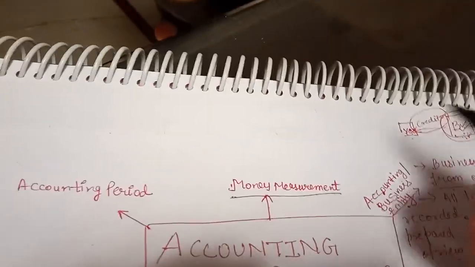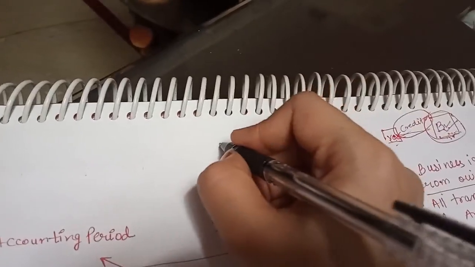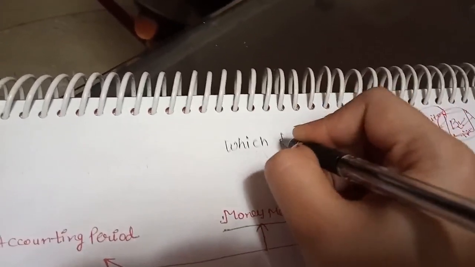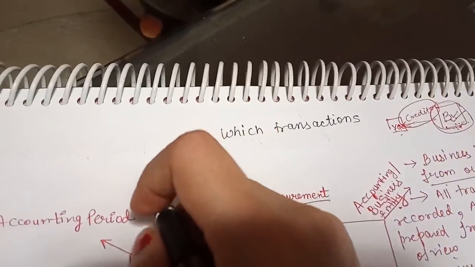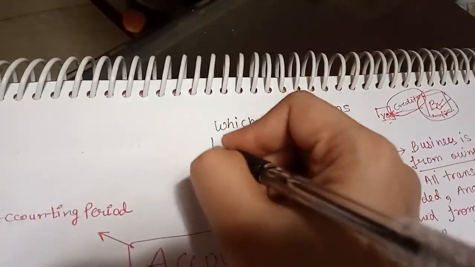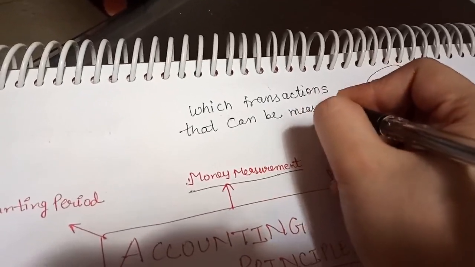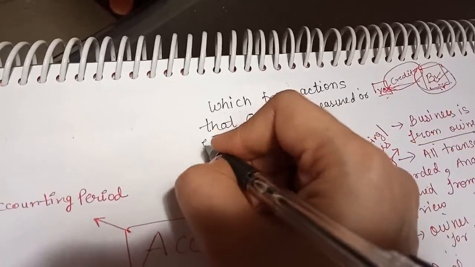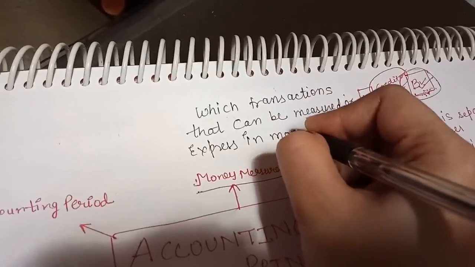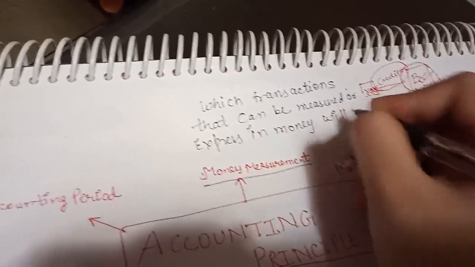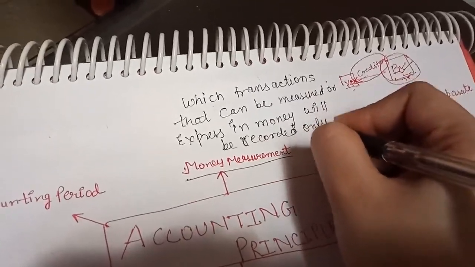So what is money measurement principle? Those transactions that can be measured or expressed in money will be recorded only.